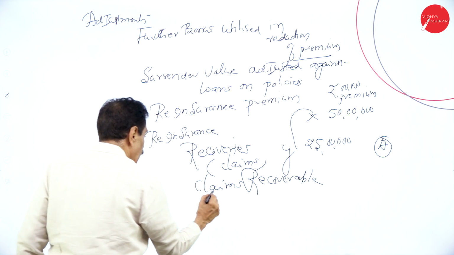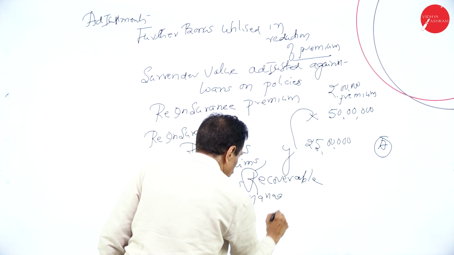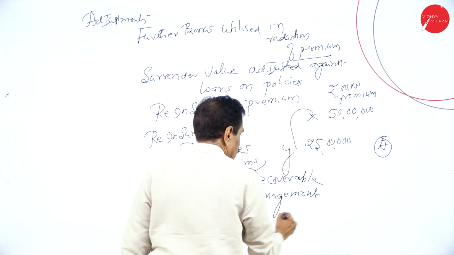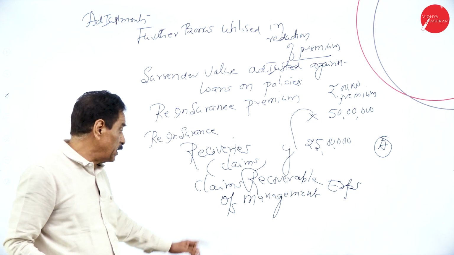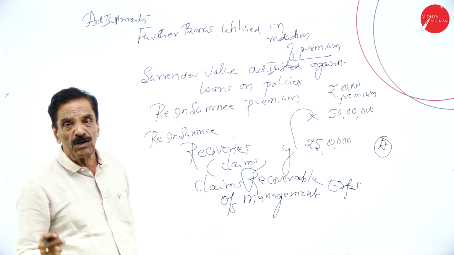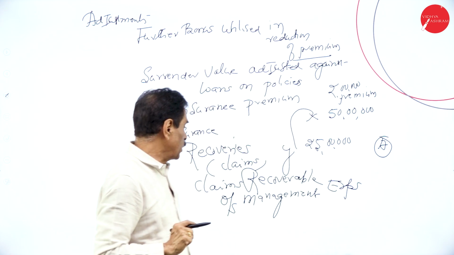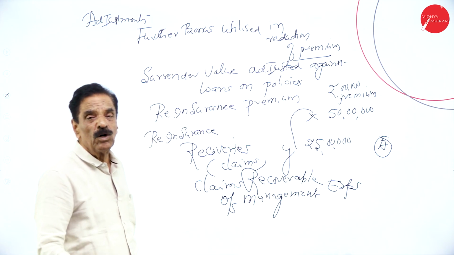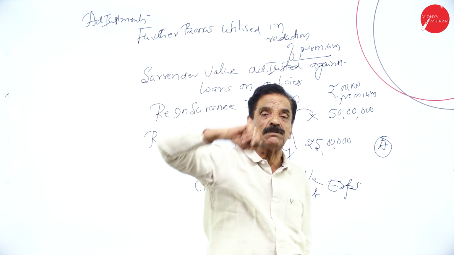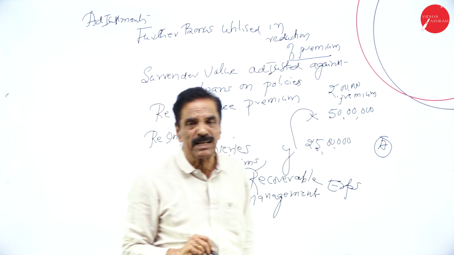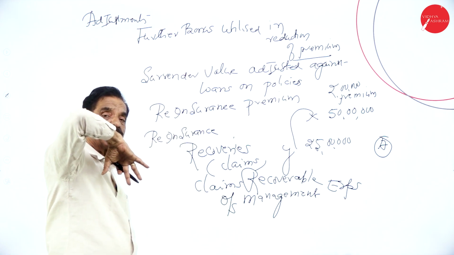Then outstanding management expenses. In the operating expenses, we get the management expenses under schedule number 3. What is schedule number 1? Premium. Schedule number 2, commission. Schedule number 3, operating expenses. In the operating expenses, we have management expense. Whatever outstanding comes in the adjustment should be added to management expense. Then it will come on the liability side of the balance sheet under schedule number 13 as a current liability.